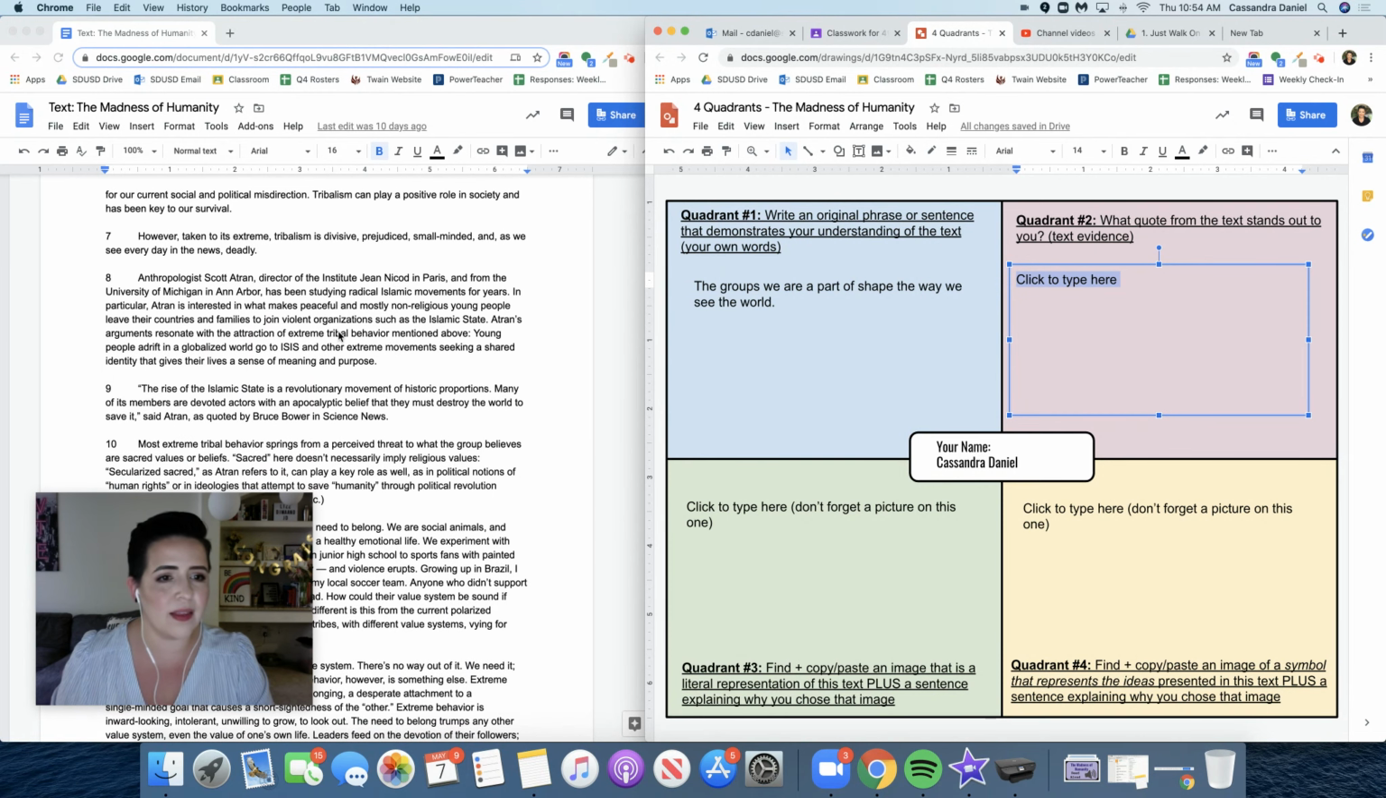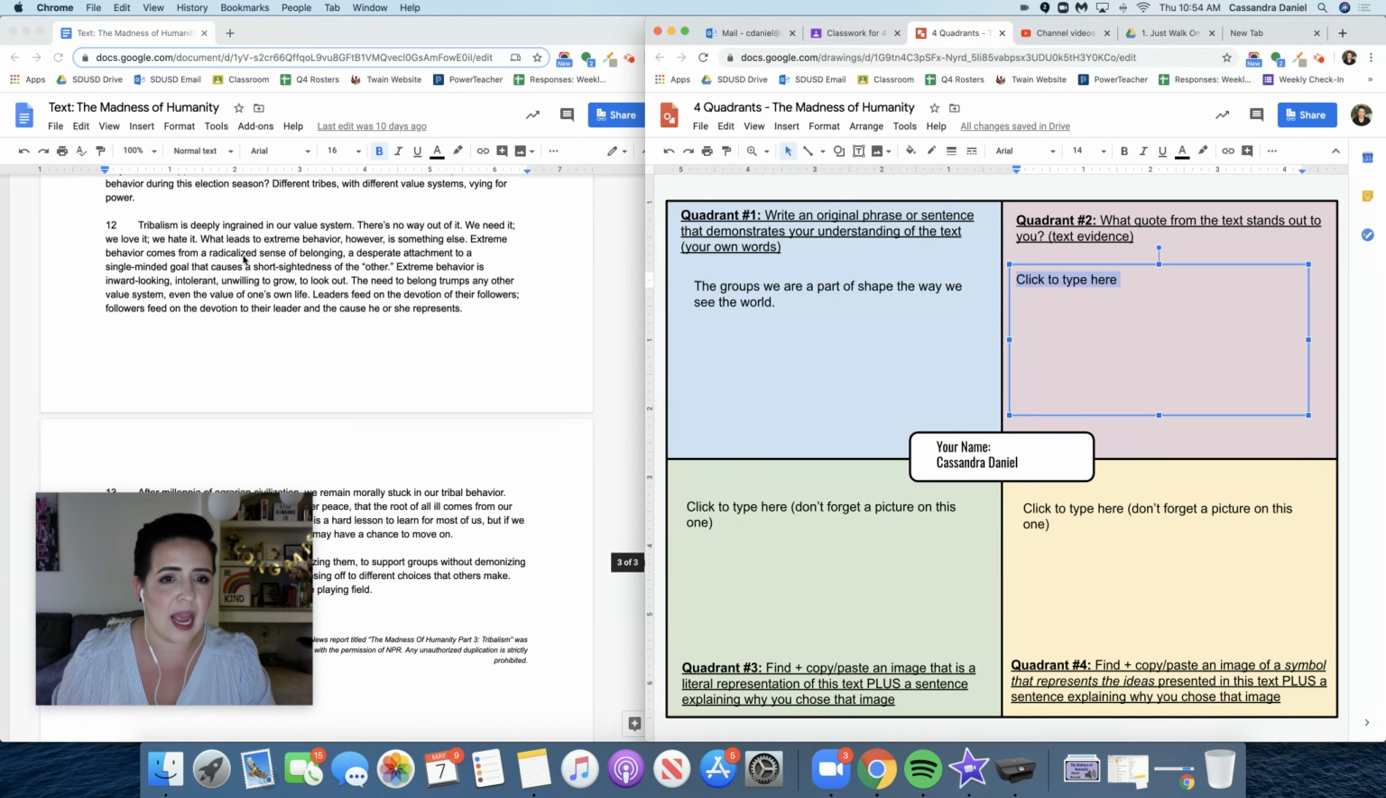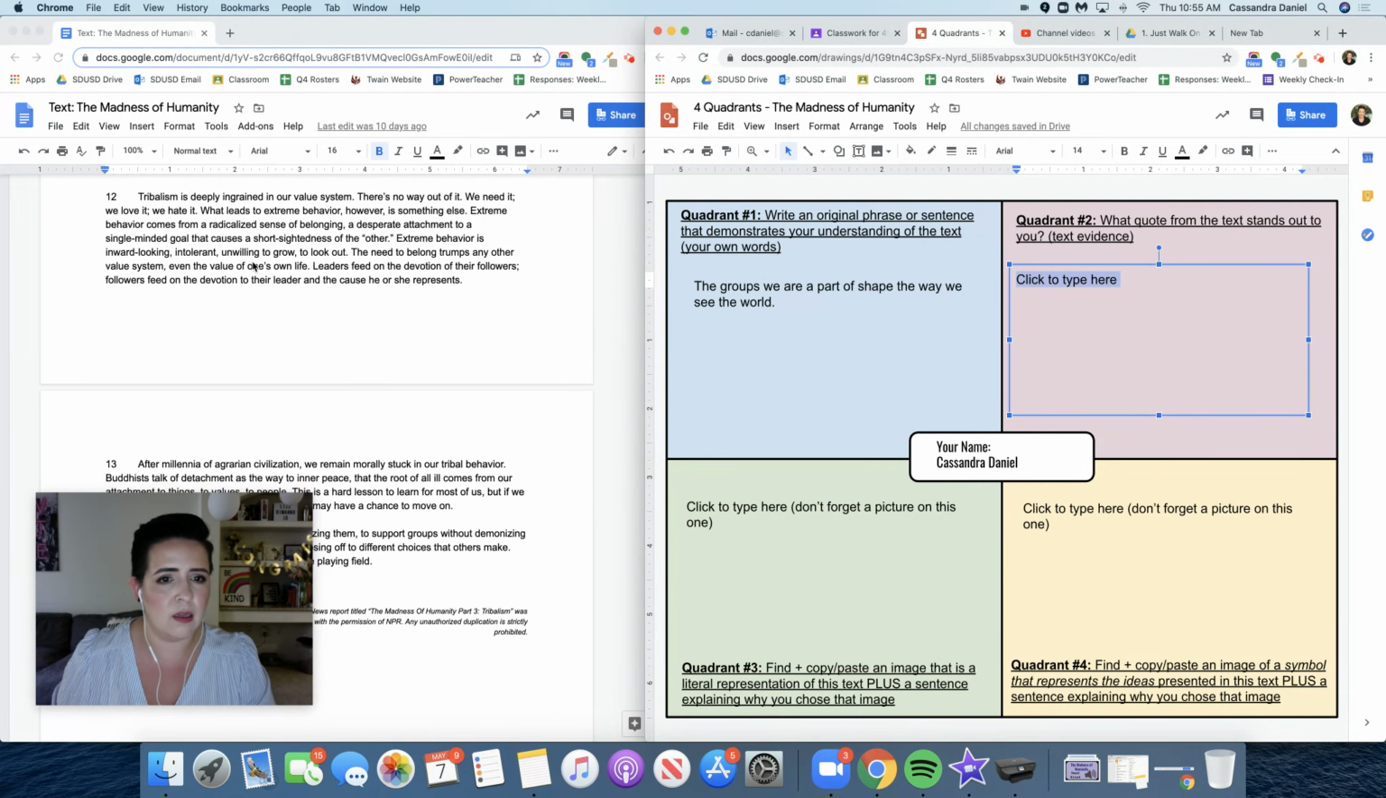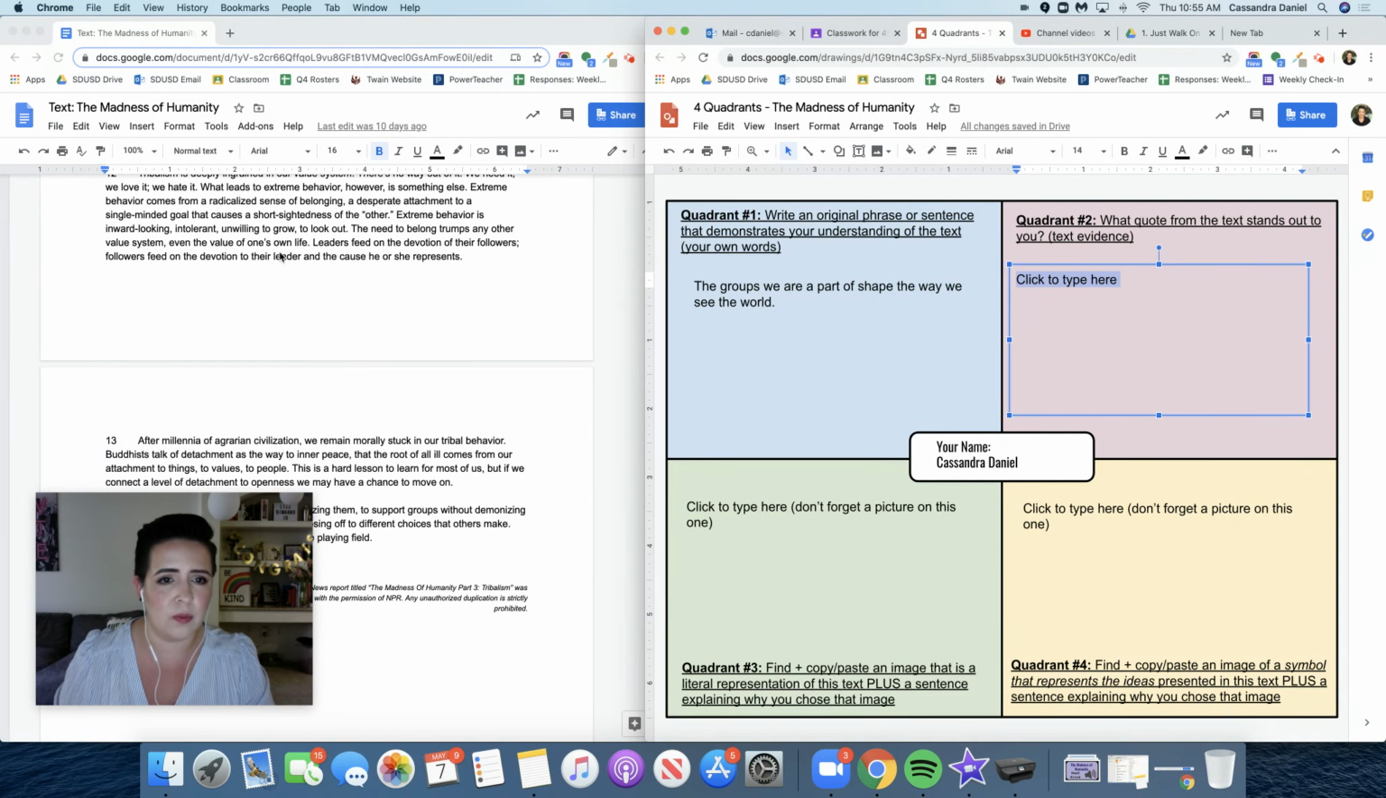But I also think this part was important, that taken to its extreme, tribalism can be divisive, prejudiced, small-minded, and as we see every day in the news, deadly. That stuck out to me. And then finally, when we go to the conclusion, he says, extreme behavior comes from a radicalized sense of belonging, a desperate attachment to a single-minded goal. Extreme behavior is inward-looking, intolerant, unwilling to grow. The need to belong trumps any other value system, even one's own life.